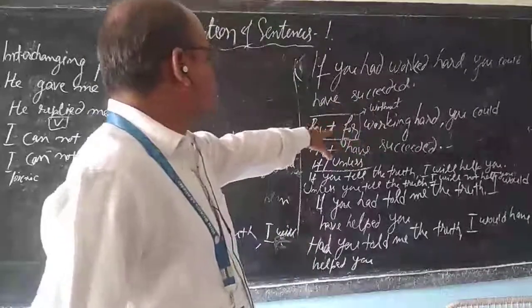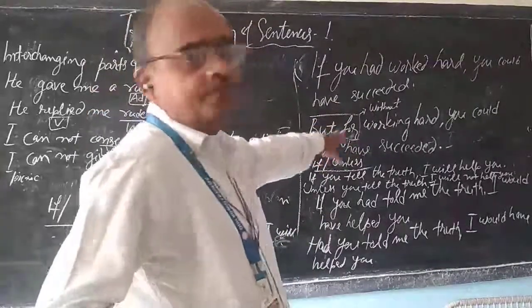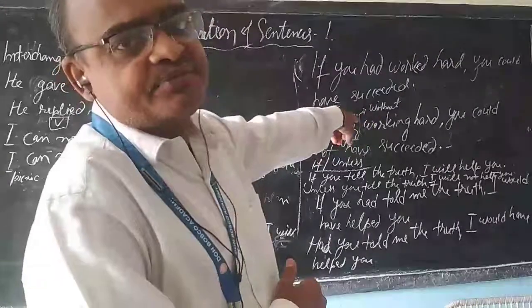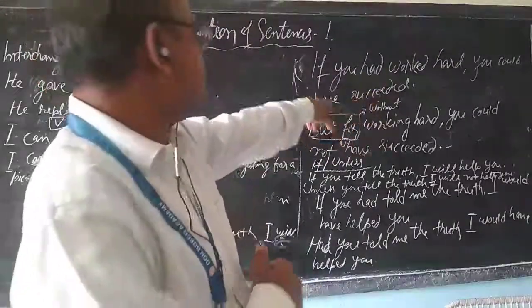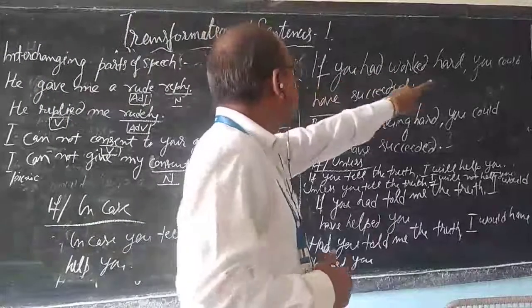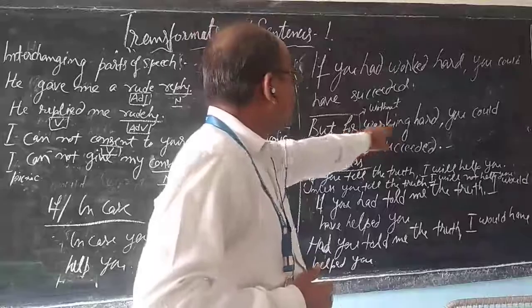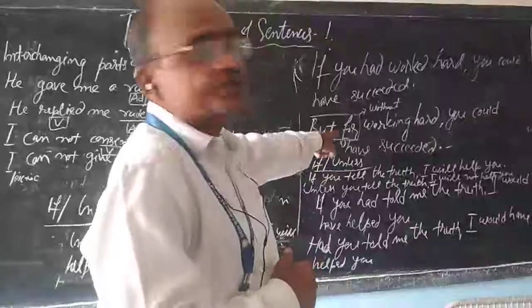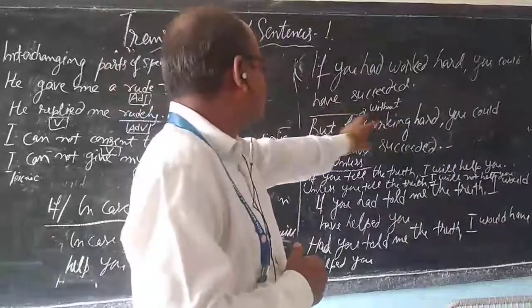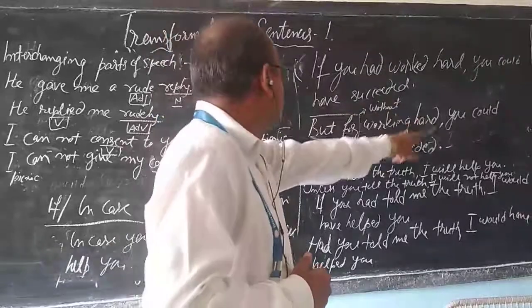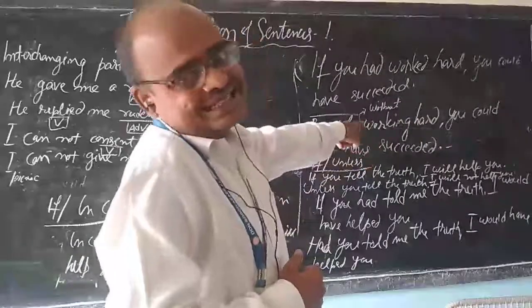Now it can be replaced here with but for also. But for will give the meaning without. Here, if you had worked hard, you would have succeeded. So, but for working hard. What is the meaning of but for? Without. It's without working hard. But for working hard, you could not have succeeded.